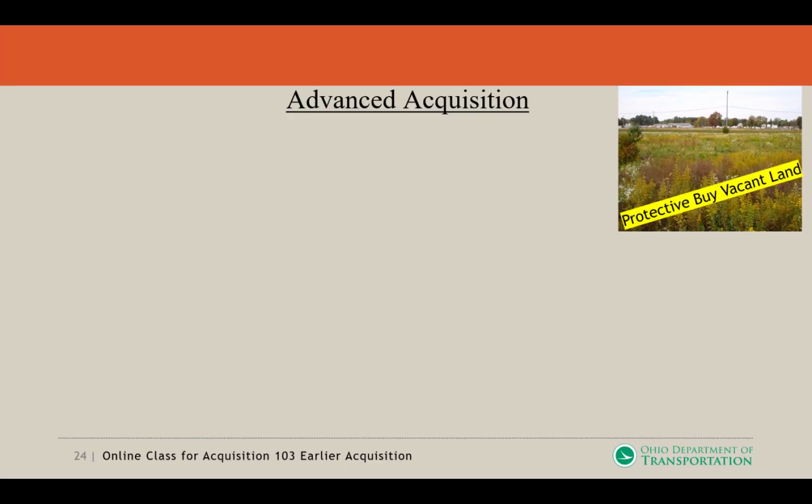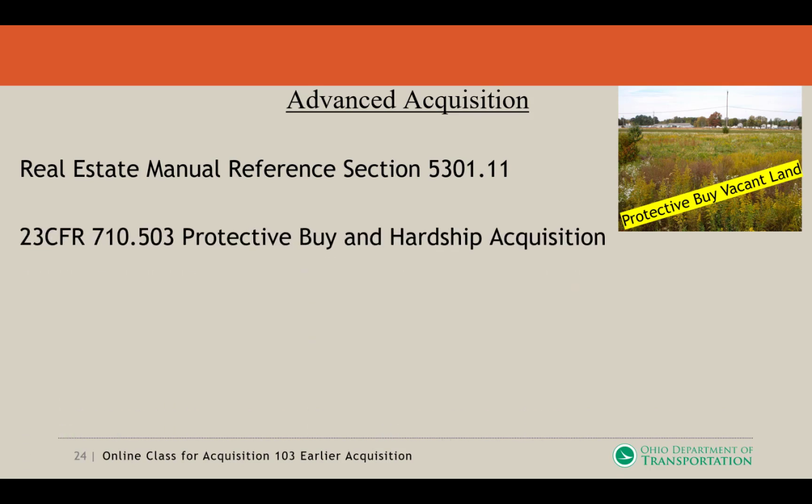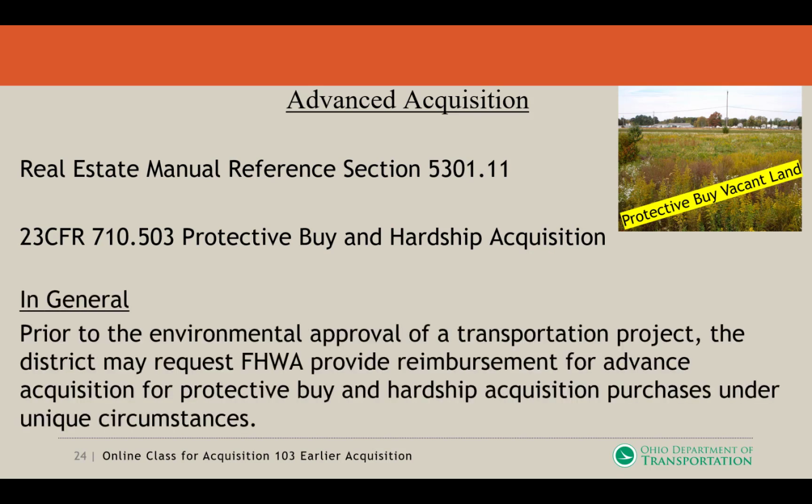Now we're going to take a look at some areas of advanced acquisition. Advanced acquisition comes out of the Real Estate Manual 5301.11, and also references 23 CFR 710.503, protective buy and hardship acquisition. In general, prior to the environmental approval of a transportation project, the district may request FHWA provide reimbursement for advanced acquisition for protective buy and hardship acquisition purchases under unique circumstances.